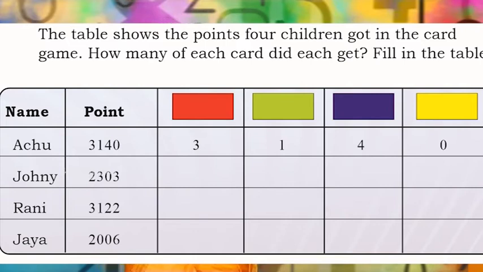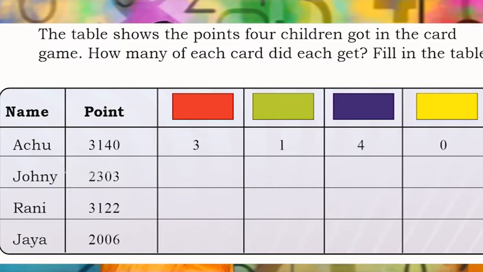Okay, so the red card means she will be getting 1000 points, green 100 points, blue 10 and yellow 1 point. So if she is taking 3 red cards, 1 green card, 4 blue cards and no yellow cards, she will be getting this score. And one more thing, each person can try 3 times.